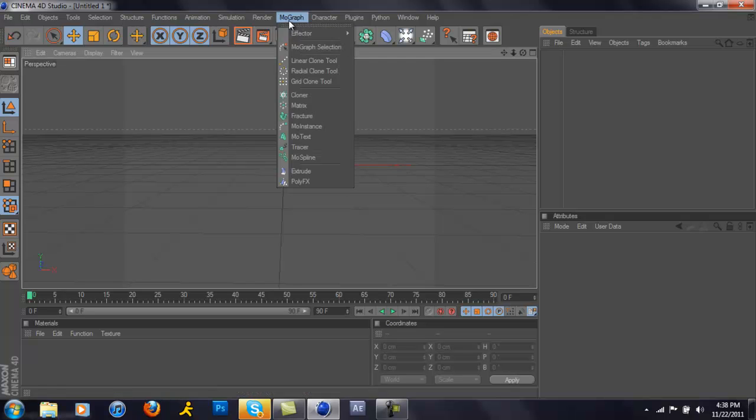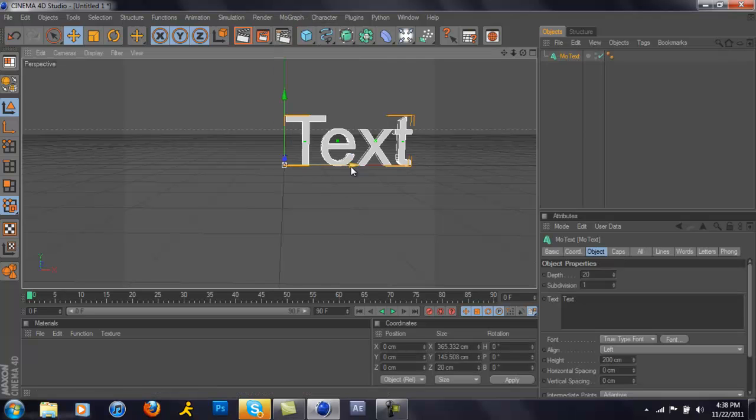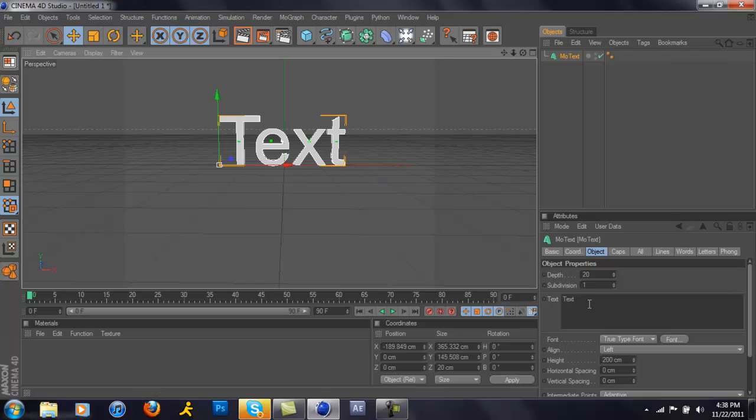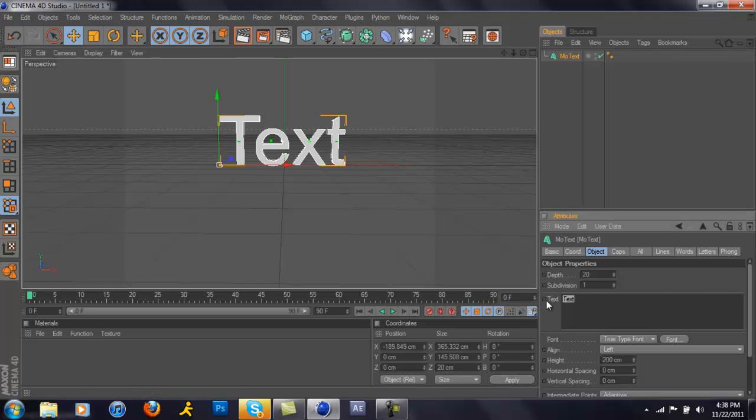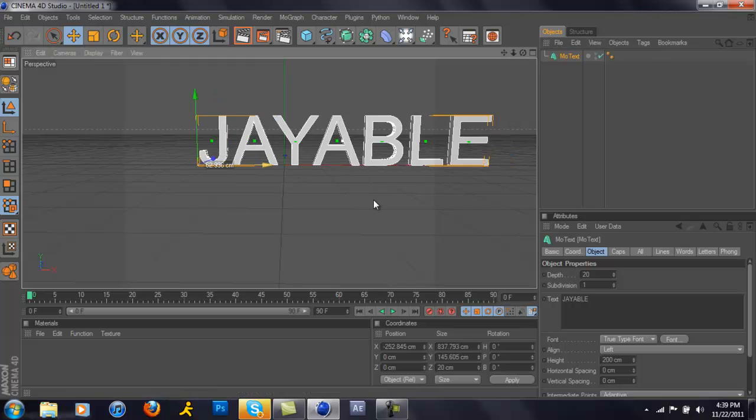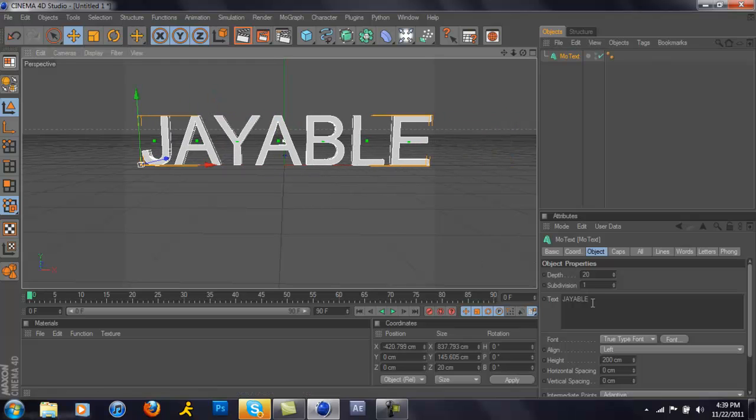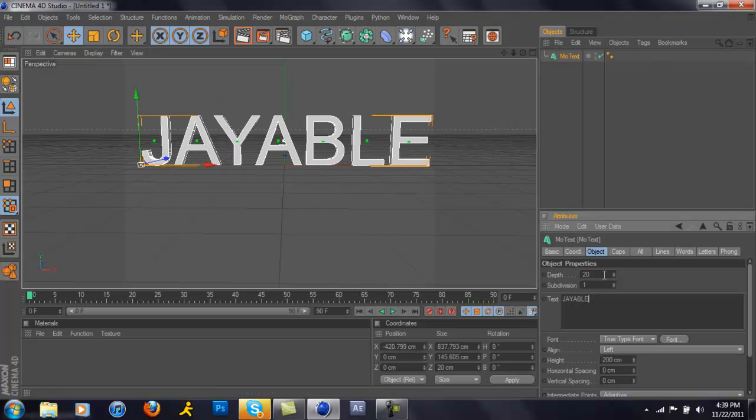First, you want to go to MoGraph, MoText, and you just want to center it if you want. You don't have to. And I'm going to make my text say Jayable. Then I'm just going to click the layer right here, just so it shows up, and center it again. And as you can see, if you look a little up from where you just typed in your new text, you're going to have to up the depth to maybe 40.